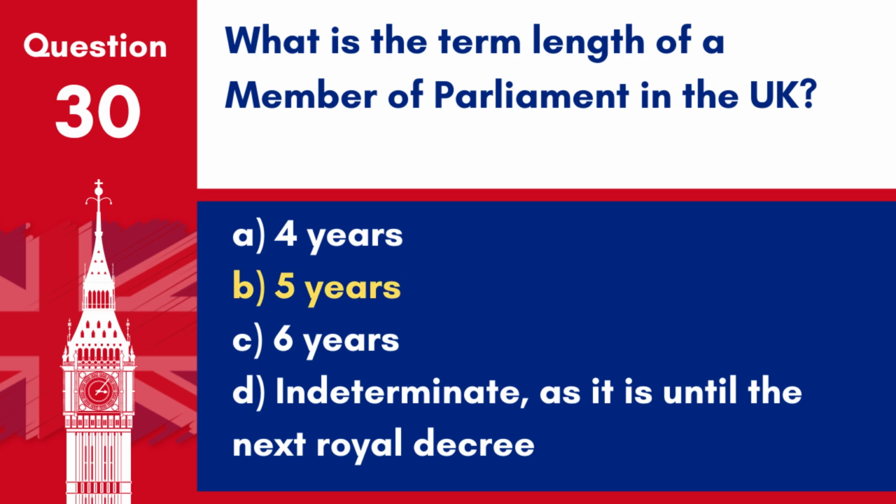Answer B. 5 years. The maximum term length for a Member of Parliament in the UK is 5 years, after which a general election must be held.